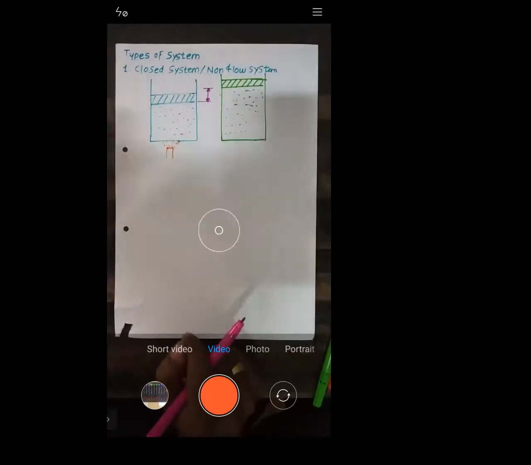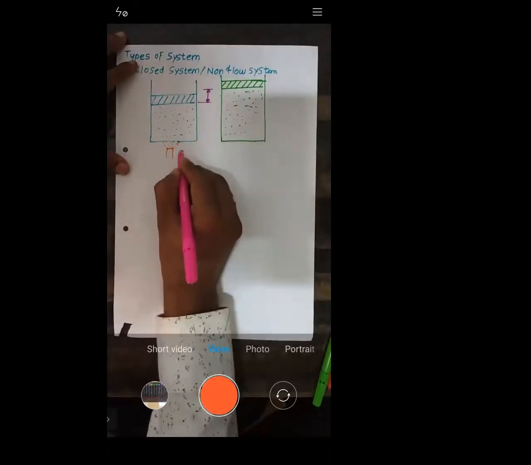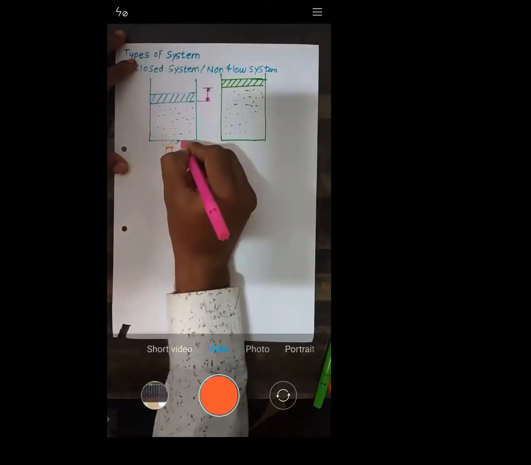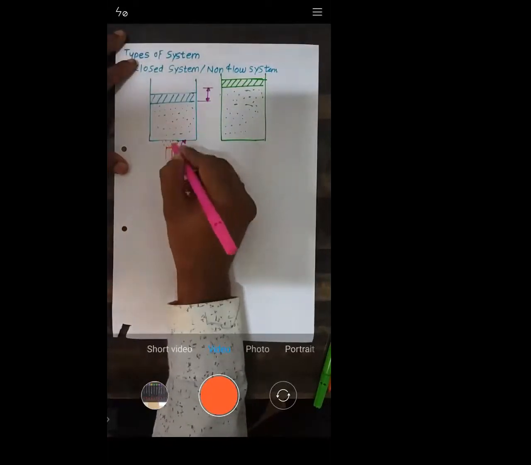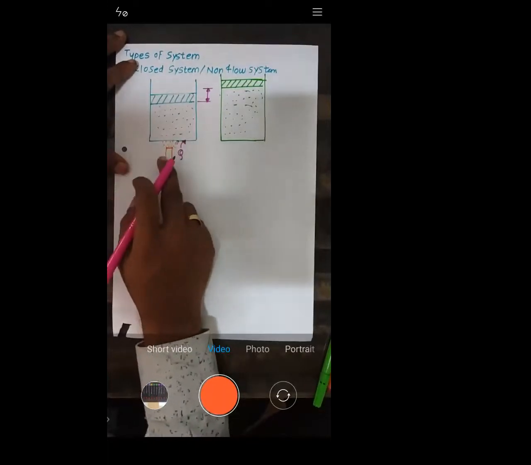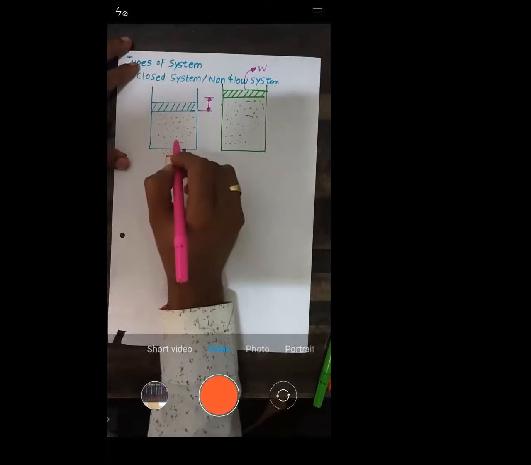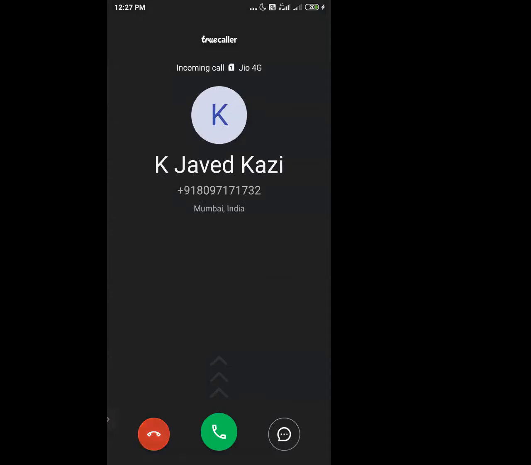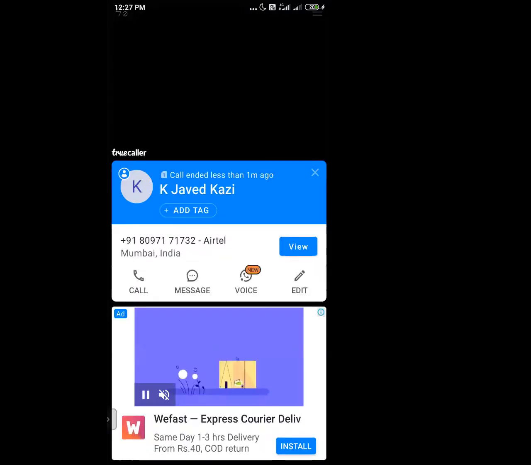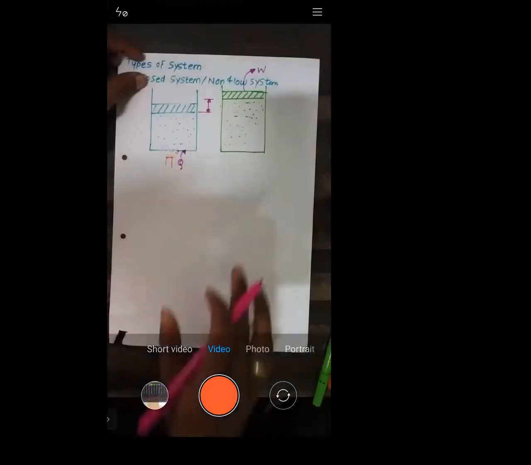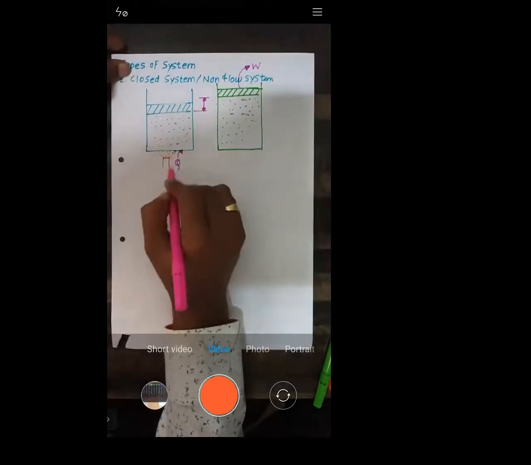That means when you supply heat to the gas, that heat gets converted into work. When you supply the heat, due to that heat the gases get expanded, that means the volume gets increased. See, when you supply the heat, what happens?